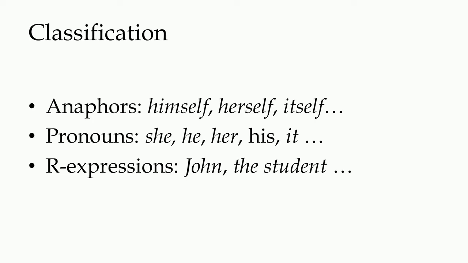Elements like he, she, her, his, it, I, we are called pronouns, and nouns like John, the student, Himalayas, newspapers, all of them are called R expressions. R expressions mean referential expressions.